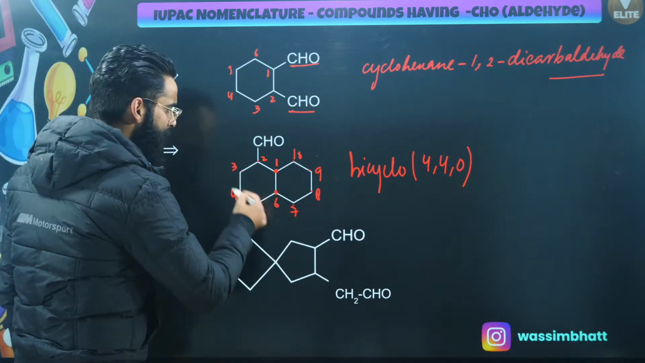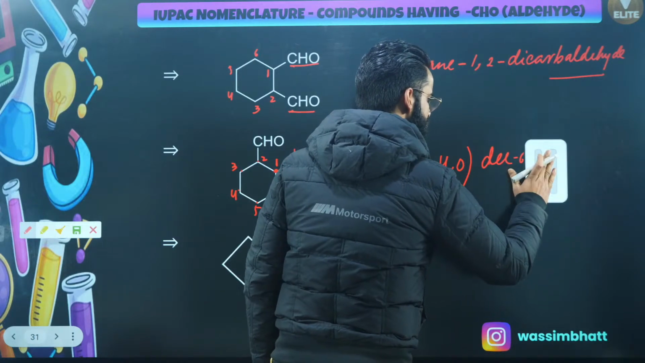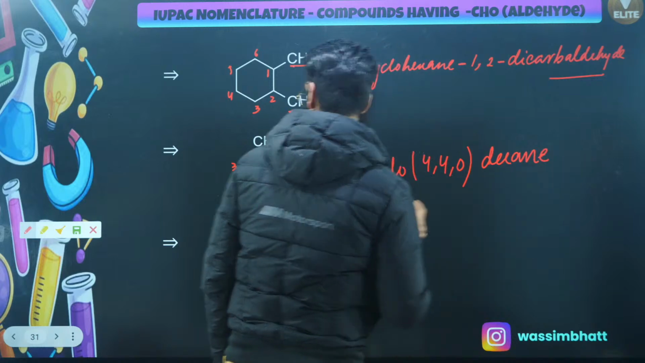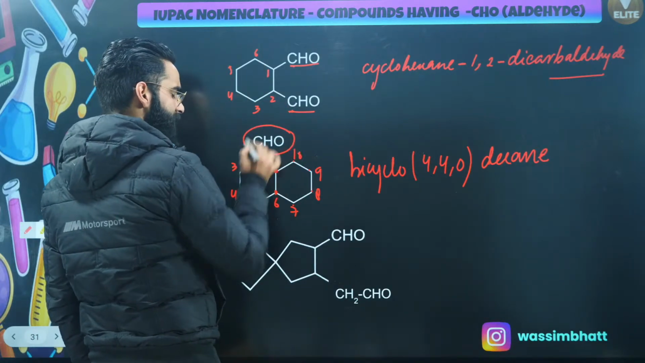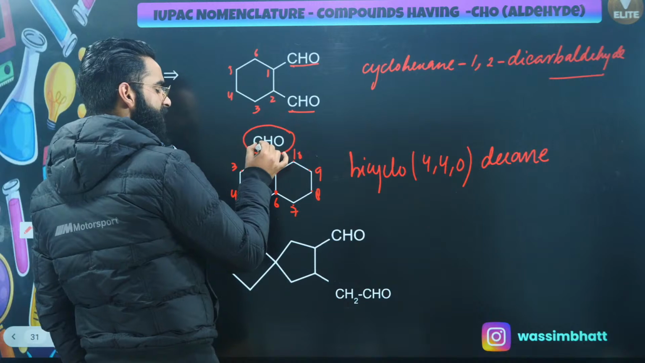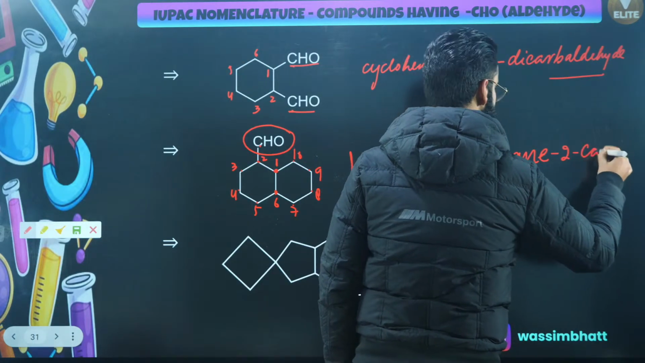Then how many total carbon atoms are in the chain? 10 carbon atoms. It's going to be dec. Everywhere there's a single bond, so it's going to be decane. At carbon number 2, there is an aldehyde, and the carbon of this aldehyde is not part of the main chain, so I'll be using carbaldehyde. So at carbon number 2, there is carbaldehyde.